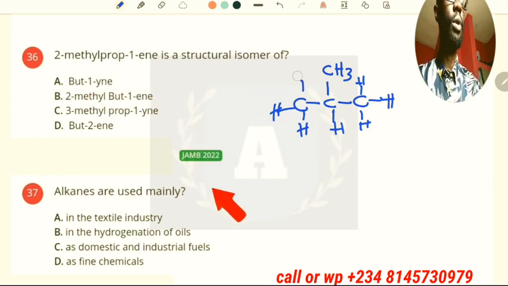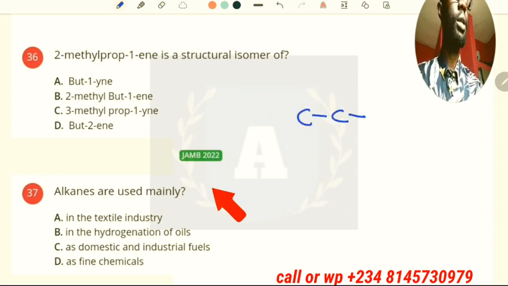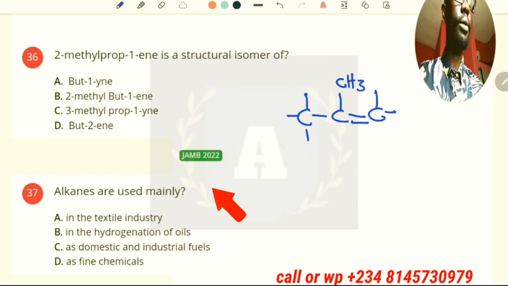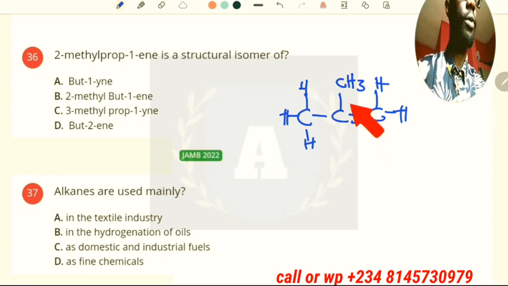2-methyl-prop-1-ene. Oh, apologies, this is not the correct thing. Prop-1-ene. Okay, there should be a double bond there. Okay, 2-methyl. So this is CH3, and here we have CH2. Now the total number of carbon here is 4, and hydrogen is 1, 2, 3, 4, 5, 6, 7, 8.